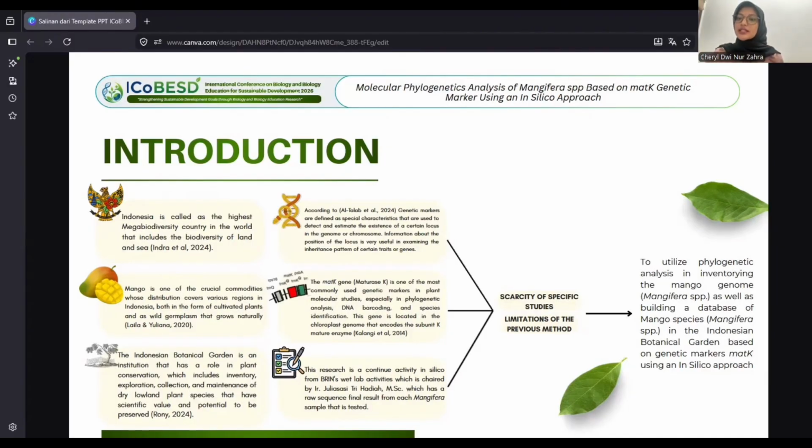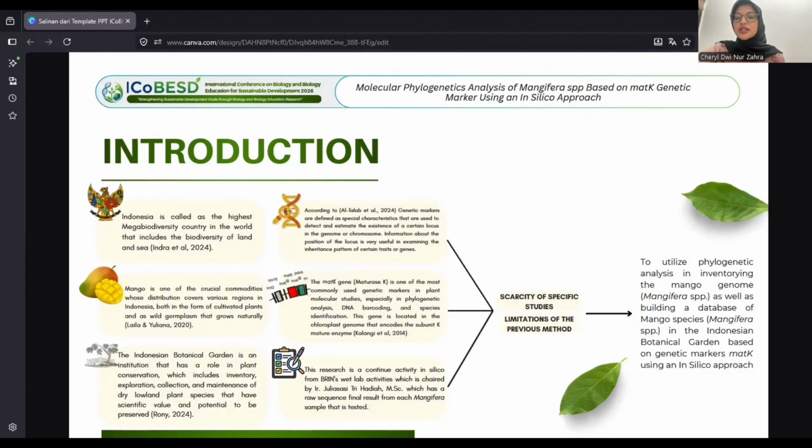to the species level. This research is a continuation of the in vitro activity carried out by Brin, with the chairman of MERS Julisasi Trihadia, which has a raw sequence as a final result. The main basis of this research is the scarcity of specific studies and the limitation of previous methods.